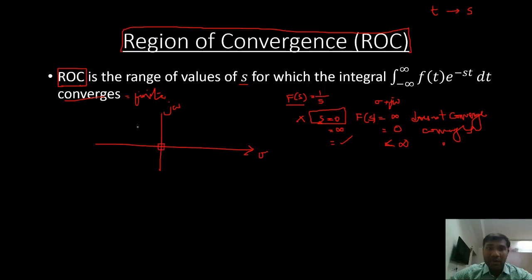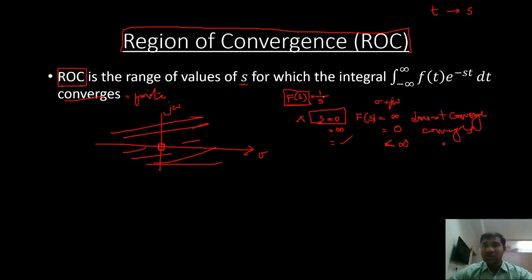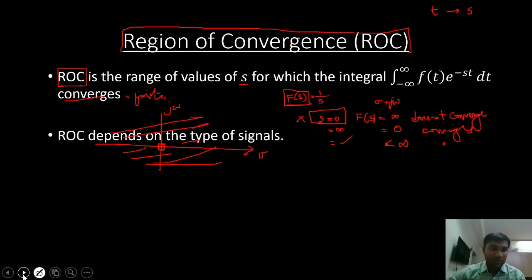Only at S equals to 0, my F of S equals 1 by S does not converge. That is the only point where my integral does not converge. So my region of convergence is every other point in the S plane except S equals to 0.